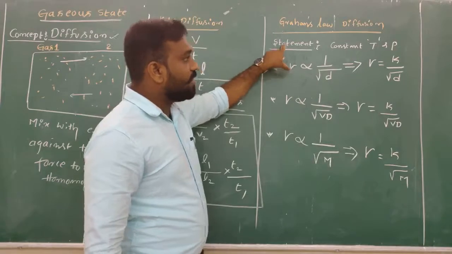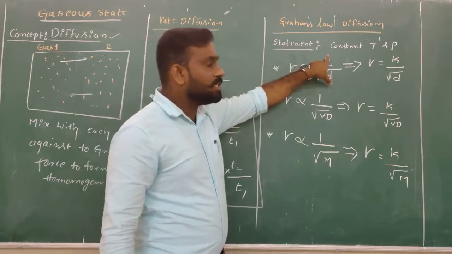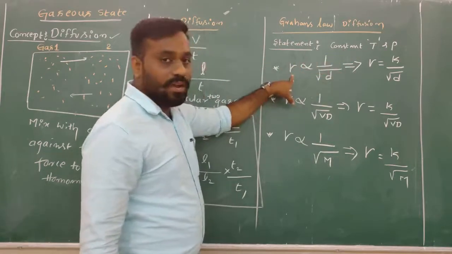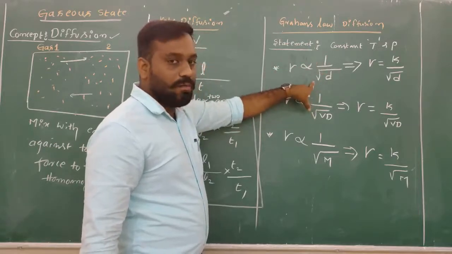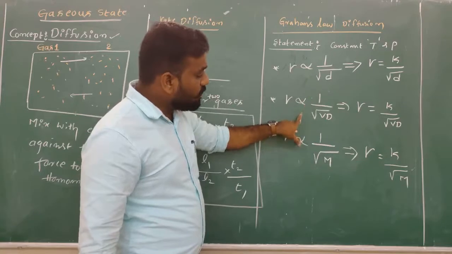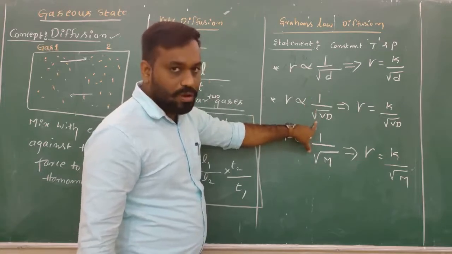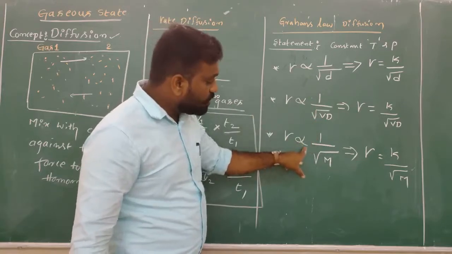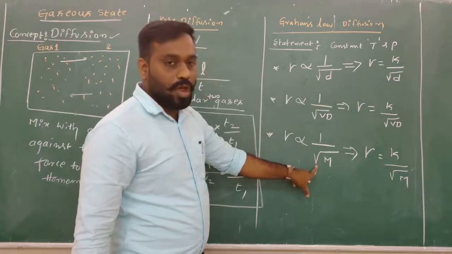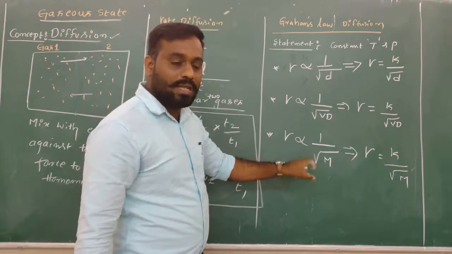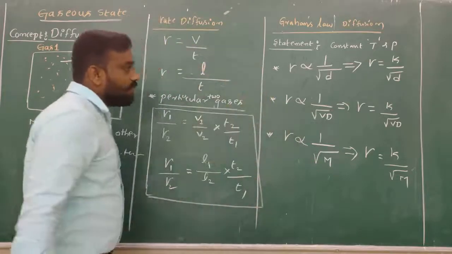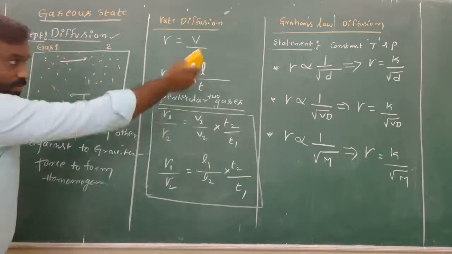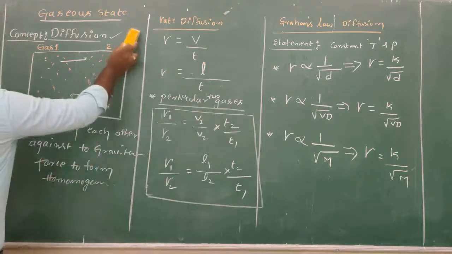One statement is: at constant temperature and pressure, the rate of diffusion is inversely proportional to the square root of density, which is also inversely proportional to the square root of vapor density, which is also inversely proportional to the square root of the molar mass of any gas. This is Graham's law of diffusion statement and mathematical expression.